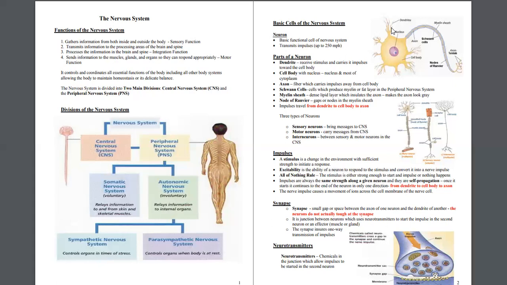So neurons are connected one after another in a chain. And what are neurotransmitters? These are the chemicals in the junction which allow impulses to travel from one neuron to another.